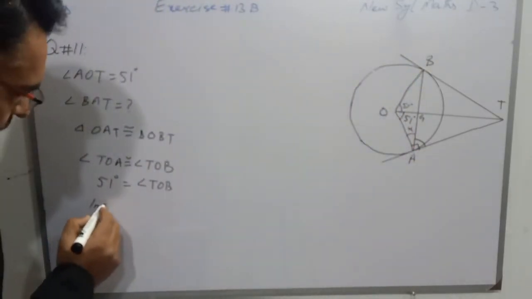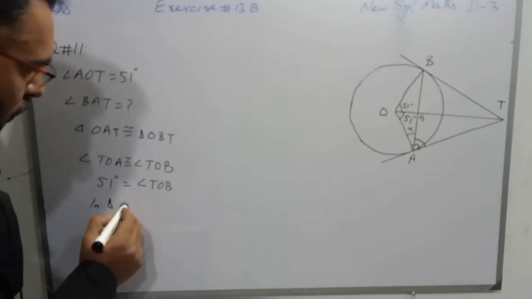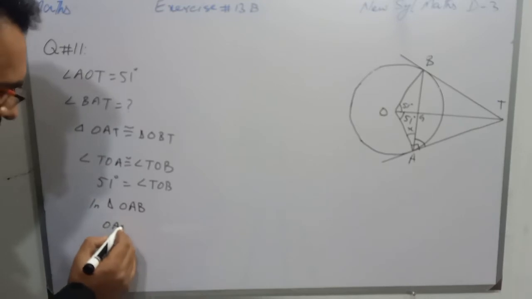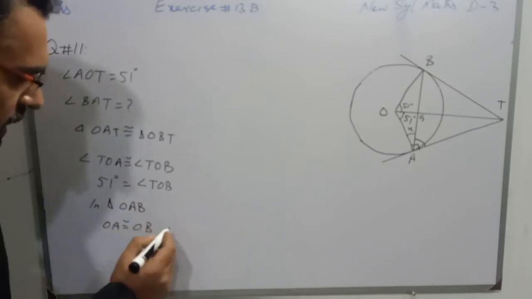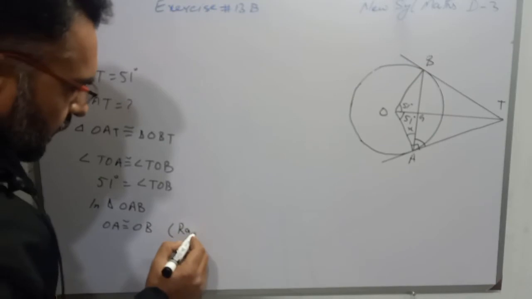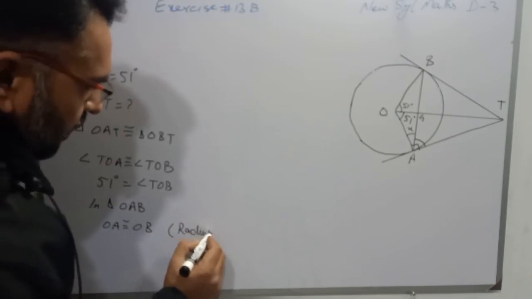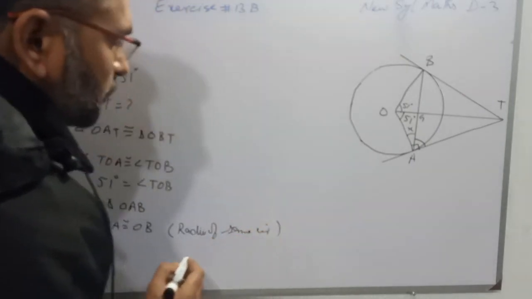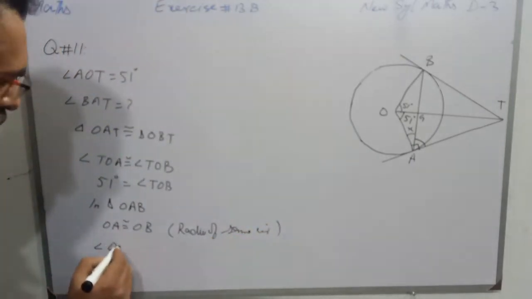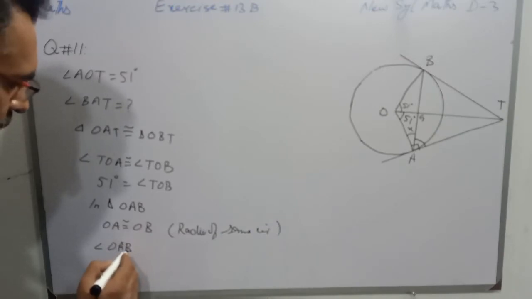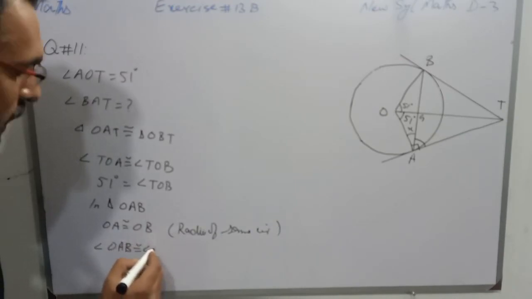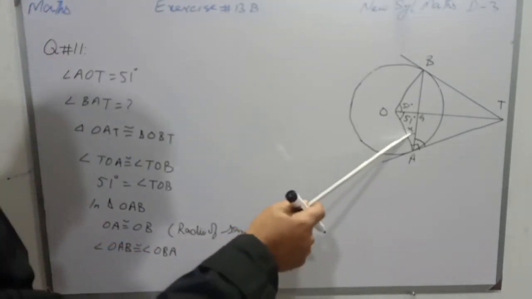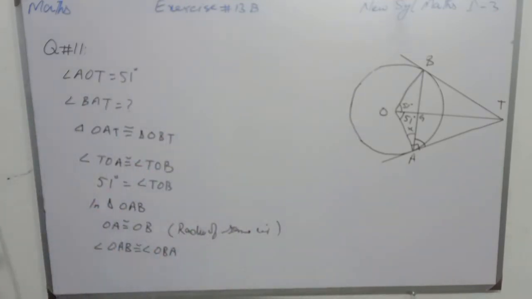Now I will write in triangle OAB, OA is congruent to OB, radii of same circle. So angle OAB will be congruent to angle OBA, and I have supposed that this angle is X and this will also be X.